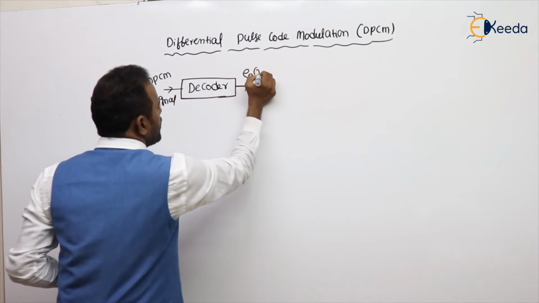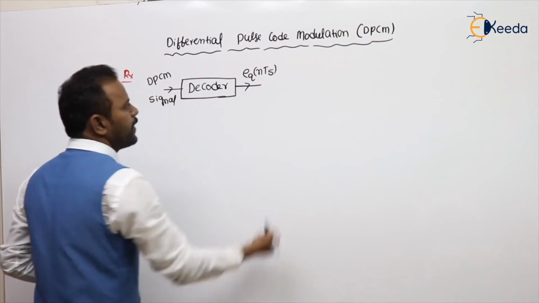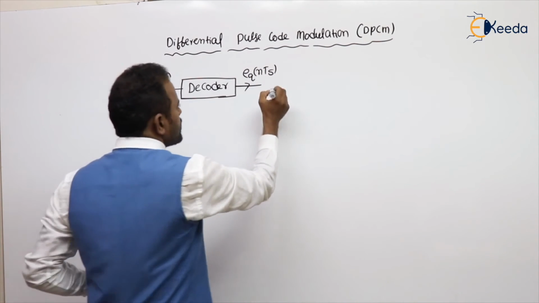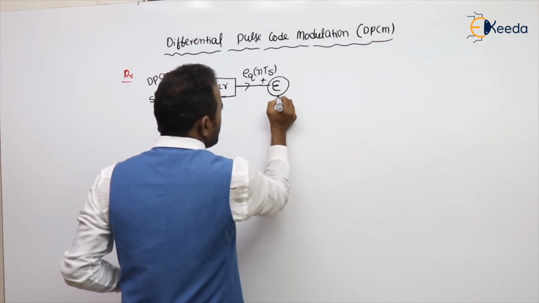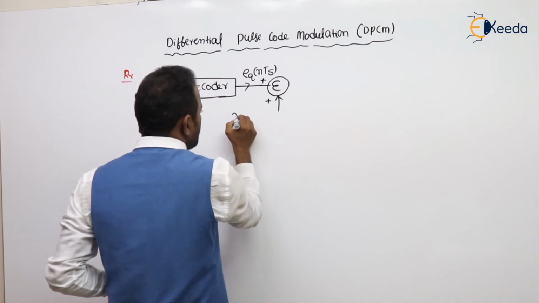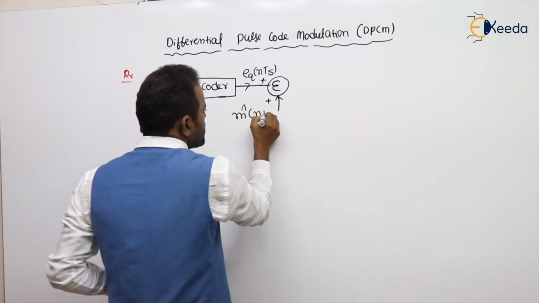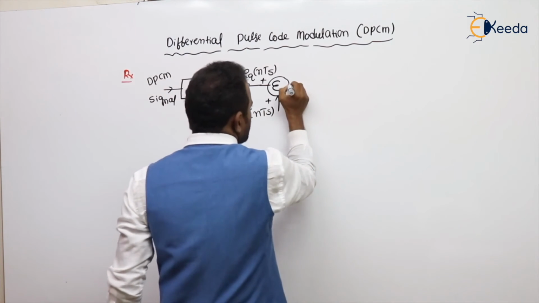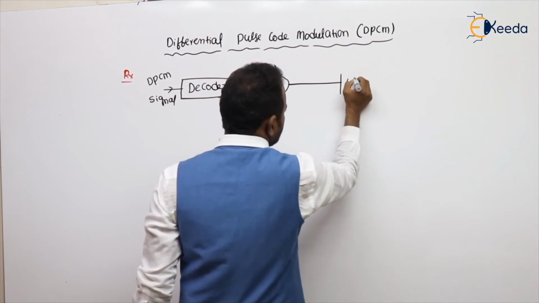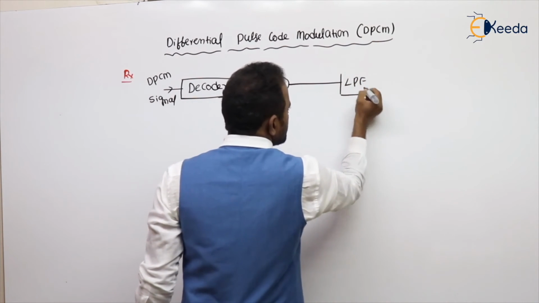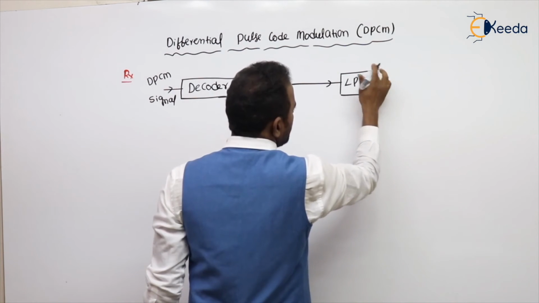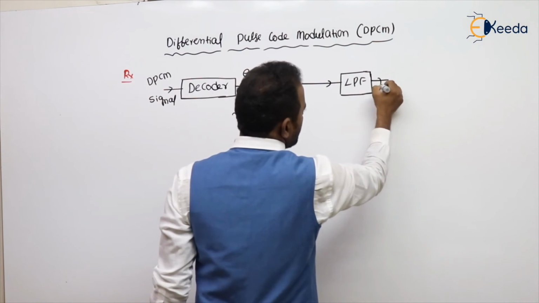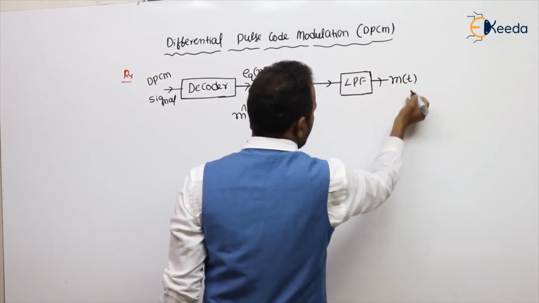The input of the encoder, which is nothing but e_q of nTs. Here also we are having a summer, positive, and the prediction filter, that is also positive. The prediction filter will generate the same m cap of nTs. Quantization is irreversible. Given to the low pass filter, it will reconstruct our m of t back.